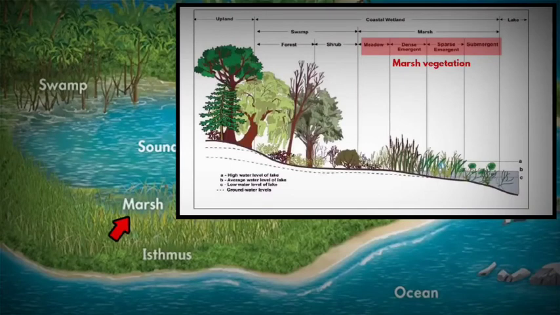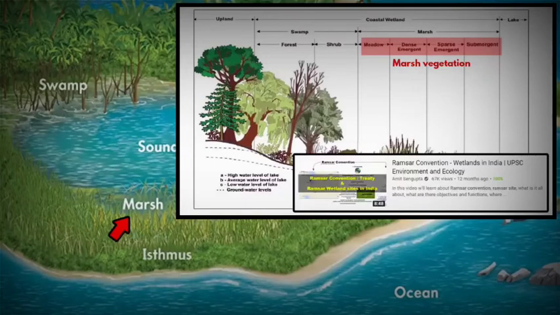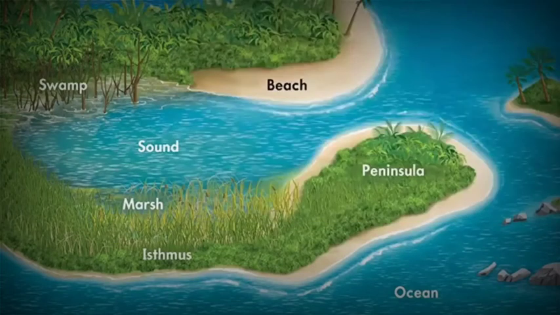You will not find trees. These plant roots hold the muddy soil tightly and slow down the flow of water. This is how marshes are flooded with water all the time. Marshy areas of land are also rich in biodiversity. That is why these landforms are conserved and protected throughout the world. The famous Ramsar Convention on Wetlands is a good example of what I'm saying.